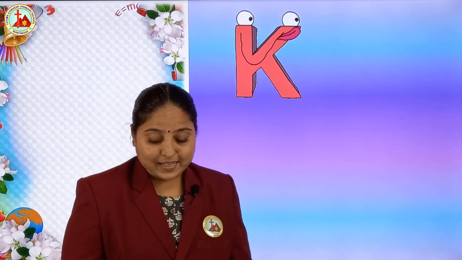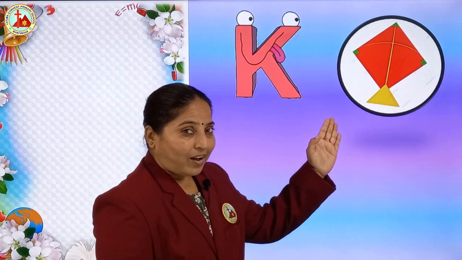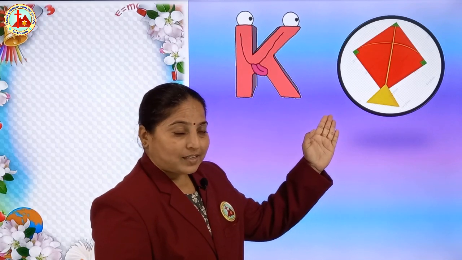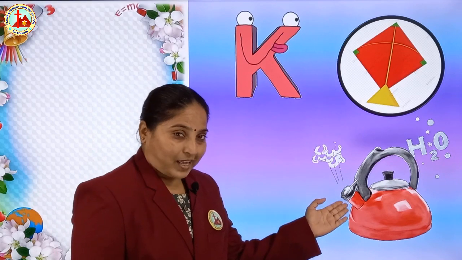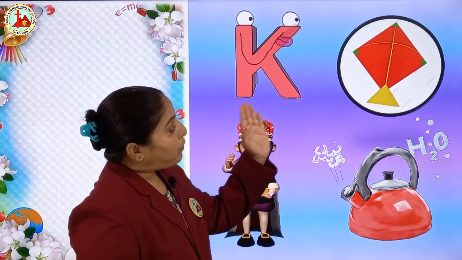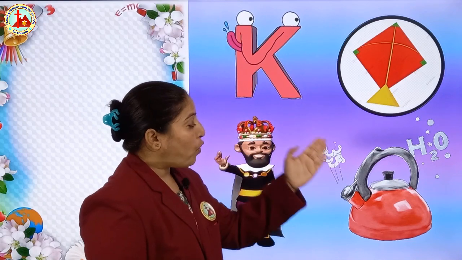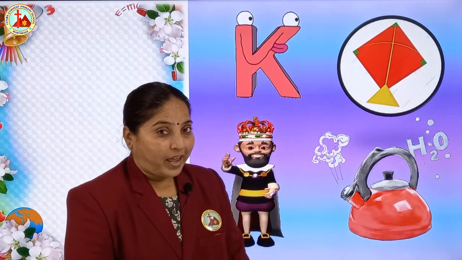Now, which letter is next? Come on, tell me. K. Now let's see the pictures. K for, which picture is this? Kite. Yes. K for kettle. K for king. K for kite. K for kettle. K for king. What is the sound of K?